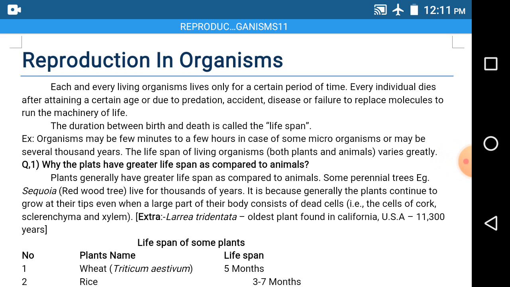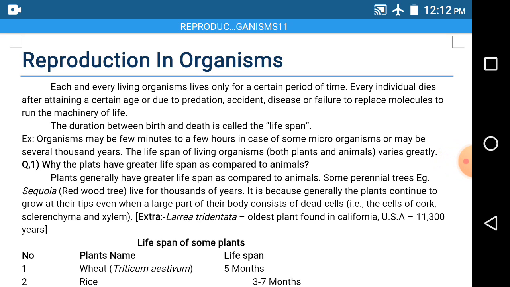Every organism on the earth has death. The death may occur due to various reasons like age factor, predation, accident, diseases, or due to failures in the organism. So, to replace the dead individuals, reproduction is going to occur.